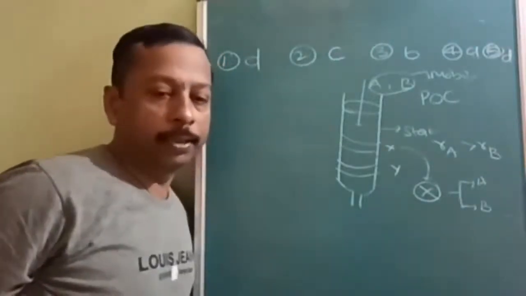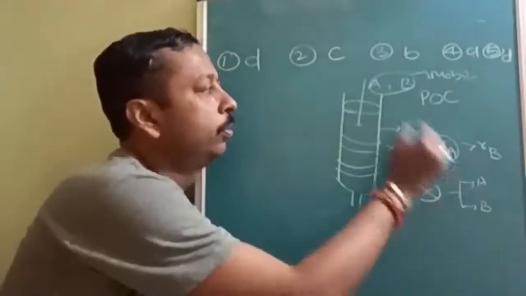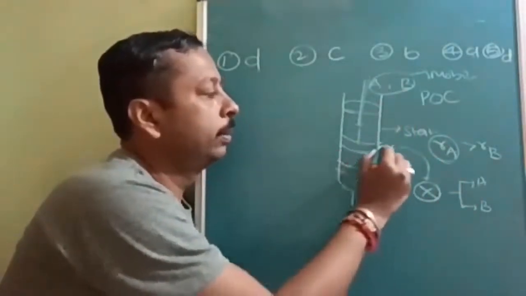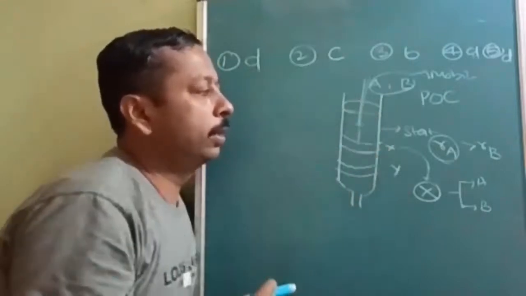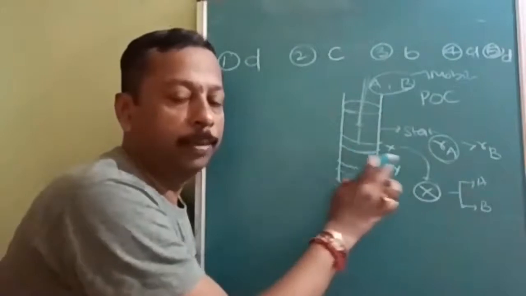See, the rate of adsorption of A is more, therefore it will adsorb quickly. So by the time it travels a short distance only, it gets adsorbed. So the answer will be A.